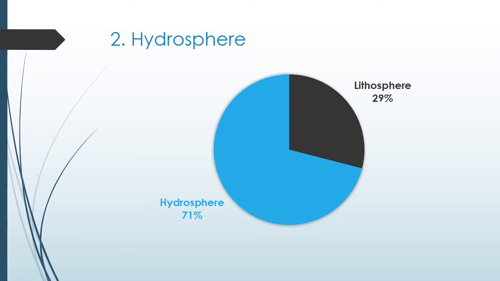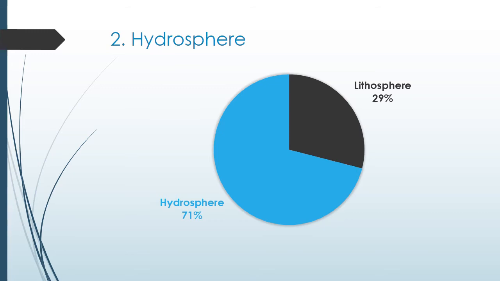The proportion of water area is more on the earth than the land area. You can see here, even when we think of the image of the earth, it's more of the blue portion and less of the brown or the land region. The area of the Earth's surface occupied by water is known as the hydrosphere.